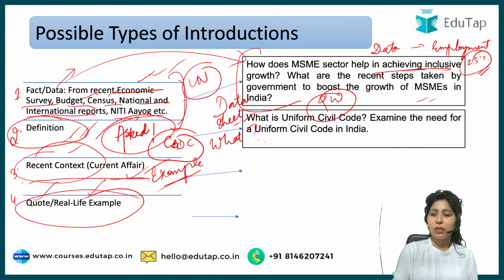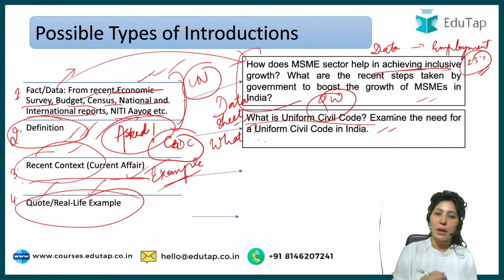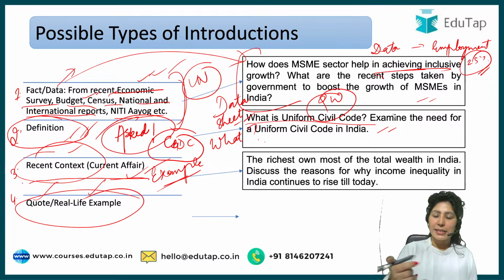Now, in definition, the question is, what is Uniform Civil Code? Directly, this question has been asked, so start by defining it. Examine the need for a Uniform Civil Code in India. This is the second part of the question, and it can be addressed with the definition. What is Uniform Civil Code?